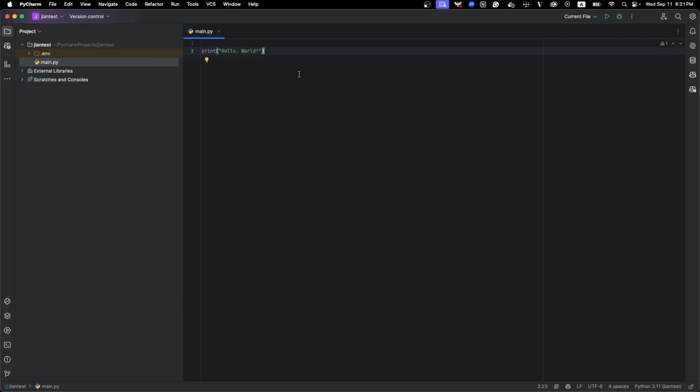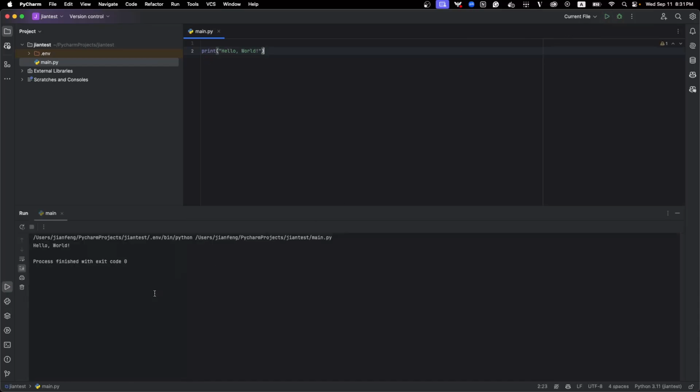To run your code in PyCharm, click the icon in the top right corner, and at the bottom you can see the result. It's fairly simple. Next, I'm going to introduce Python variables.